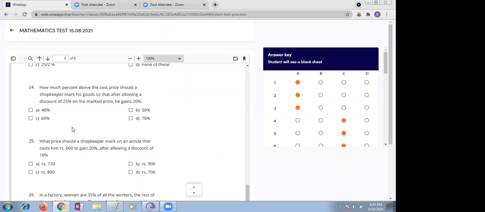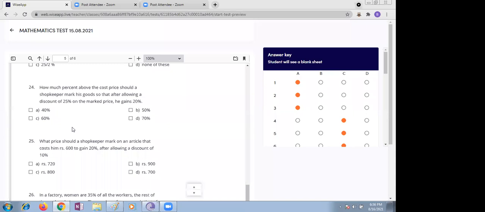Yeah, ma'am, I got this because in 800, if it's the marked price, then first we need to consider the discount, which is 10%. 10% of 800 would be 80, so we get 720. But it cost him 600, so 720 minus 600 is 120. And 120 out of 600 is 20%. So the shopkeeper still got a gain of 20% even after allowing a discount of 10%.